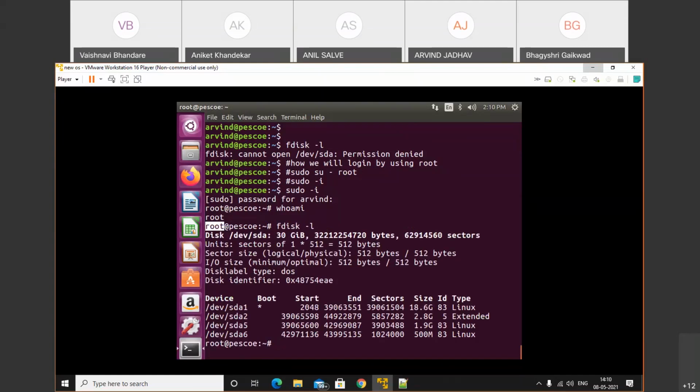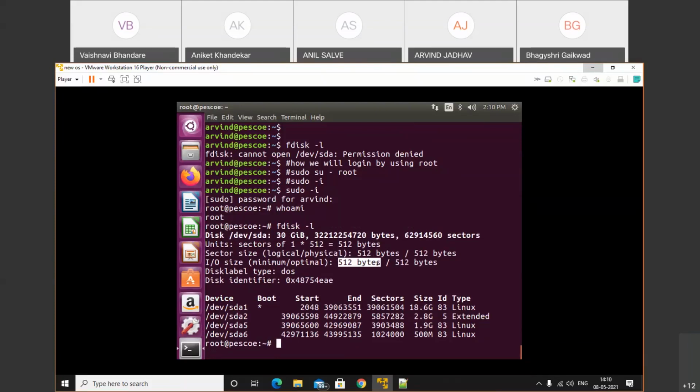See, this is your disk. In that disk, your disk name is, let's check, /dev/sda. Make a note of that. This one is your disk name. After that, what is the size of your disk? This 30 GB is the size of the disk, and that 30 GB is converted into bytes. So this is your disk size, and these are the sectors. This one is the read/write input output speed.